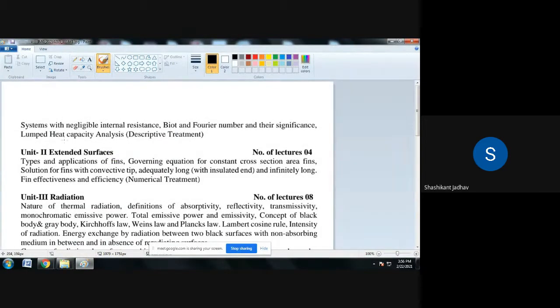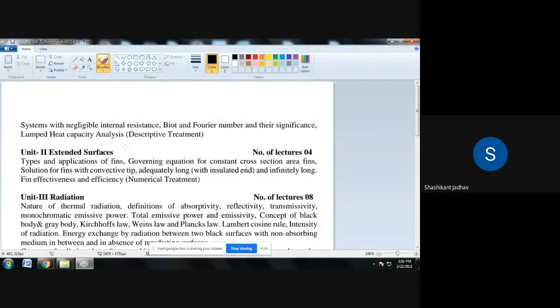So write down systems with negligible internal resistance, Biot and Fourier number